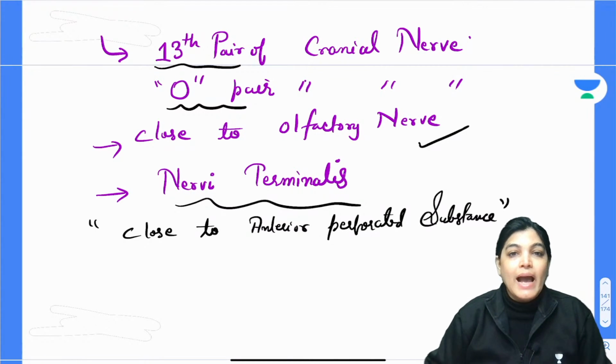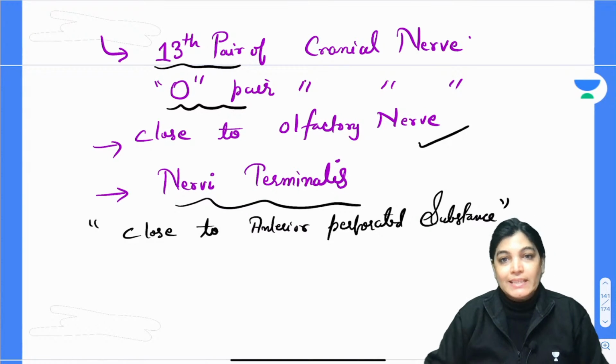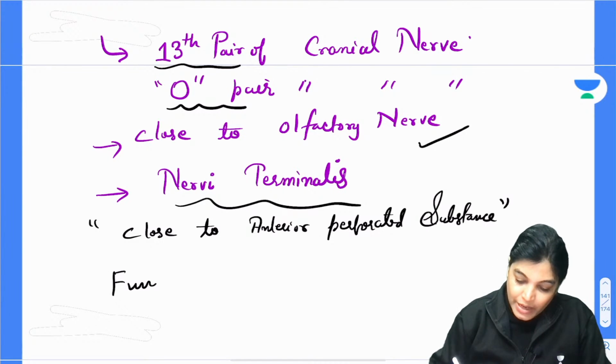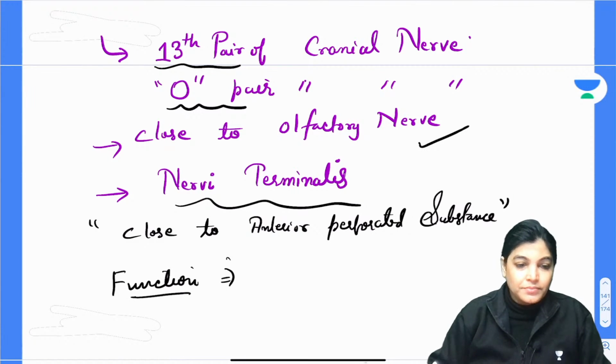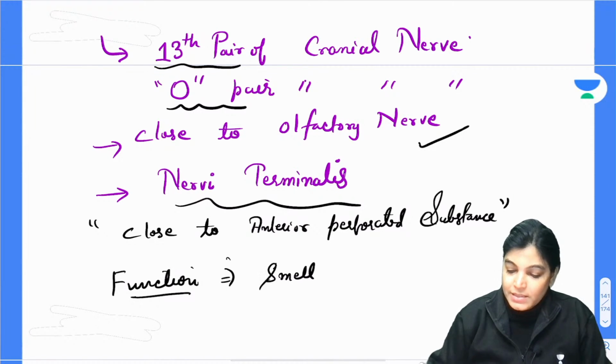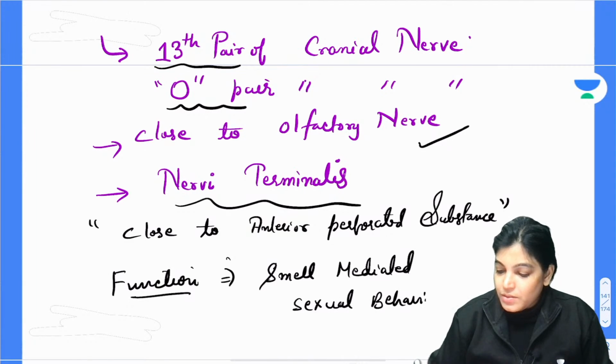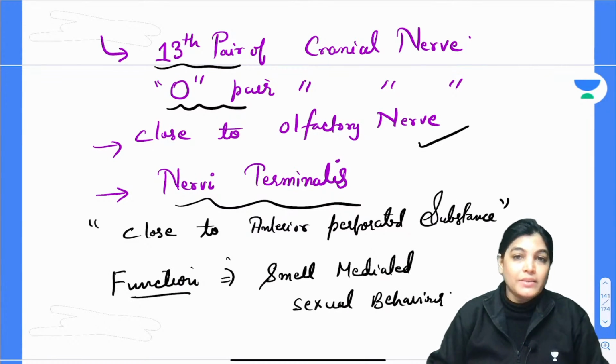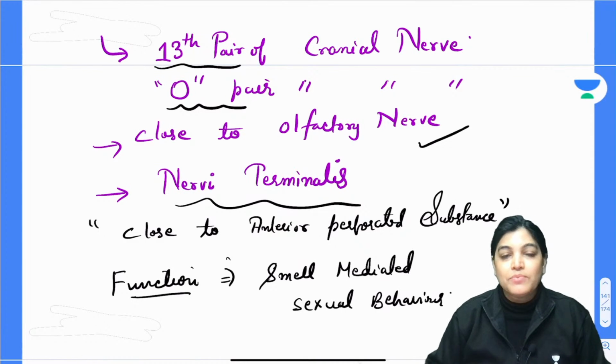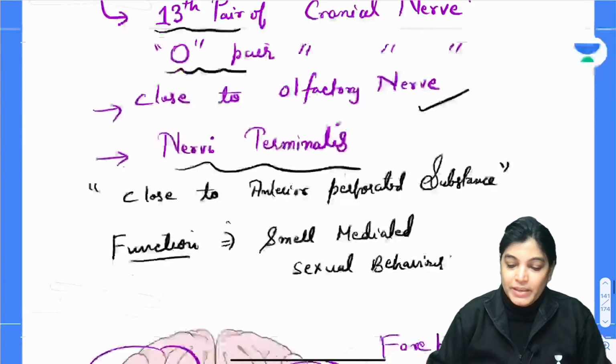Actually, it has the function of smell-mediated sexual behavior. So the function attributed to this 13th pair is smell-mediated sexual behavior. More research is needed, and then the function will be well established, but it should be known that the 13th pair of cranial nerve is emerging, and it is called nervi terminalis.